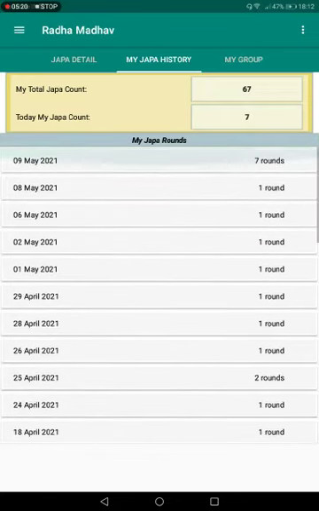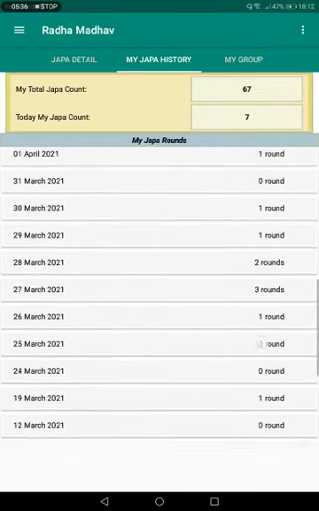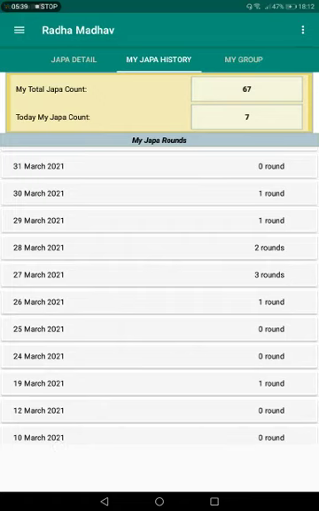See, on 9 May, today, I've done 7 rounds. On 8 May I've done 1 round, 6th, 2nd, 1st May 1 round each, 29 April 1 round. Like this, it goes up to 10 March. From 10 March I am using this app and I've put my Japa account.